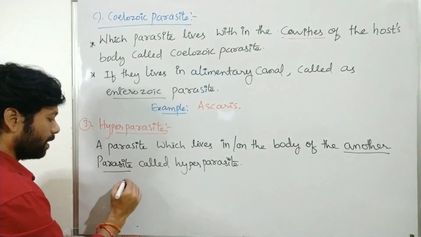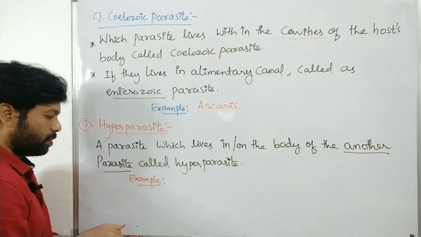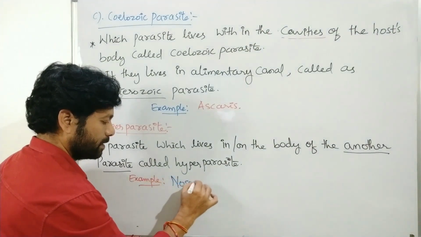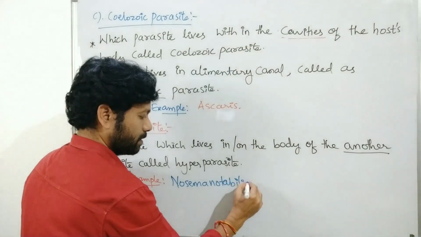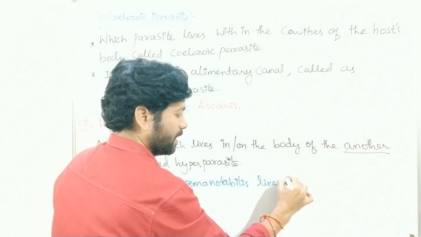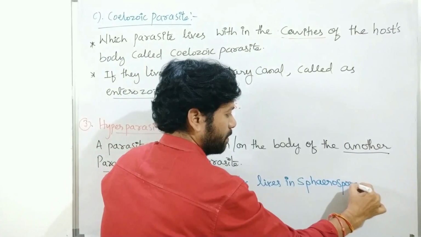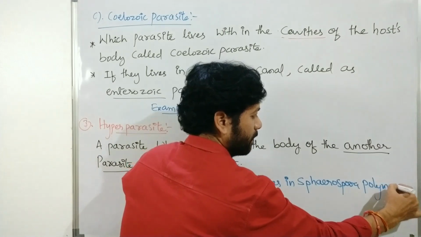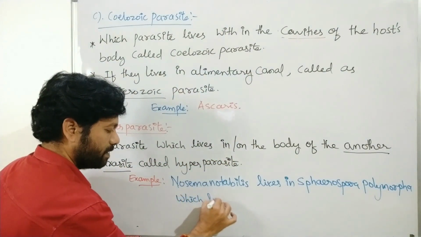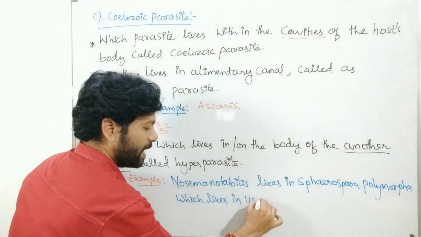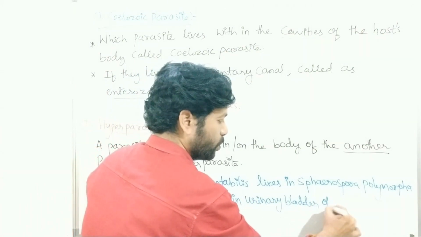Example. Here the example is Nosema notabilis, which lives in Spirospora polymorpha, which lives in the urinary bladder of toadfish.